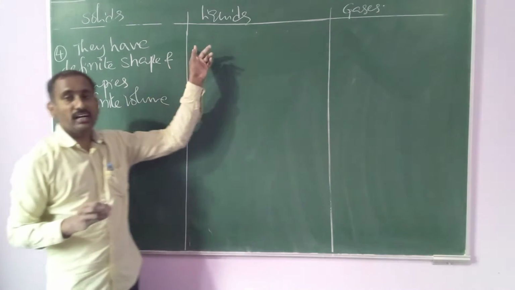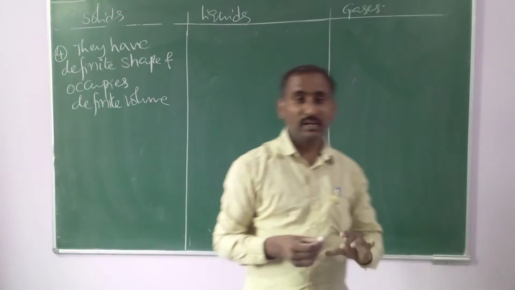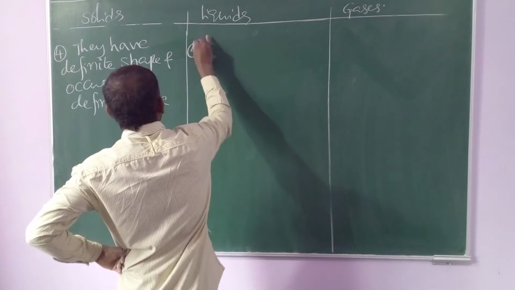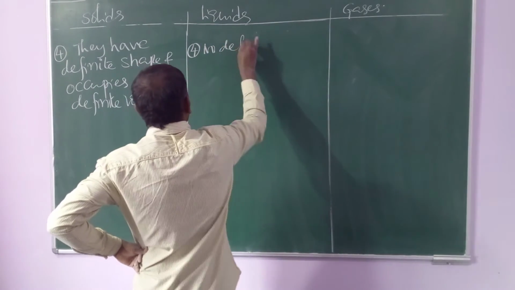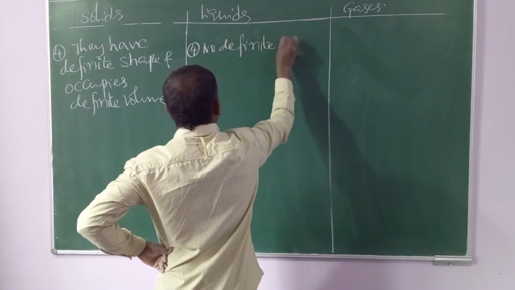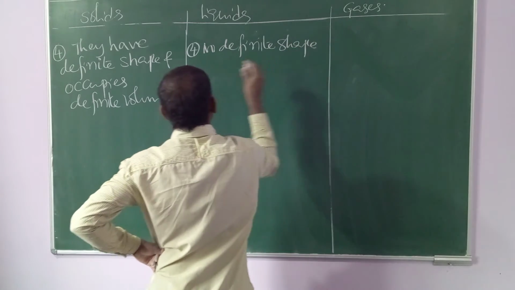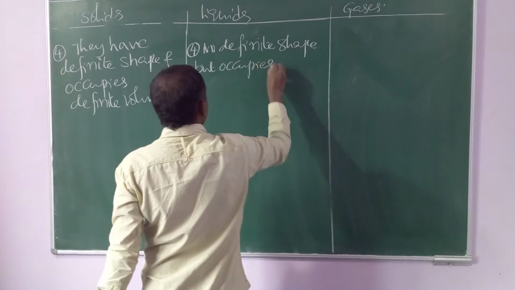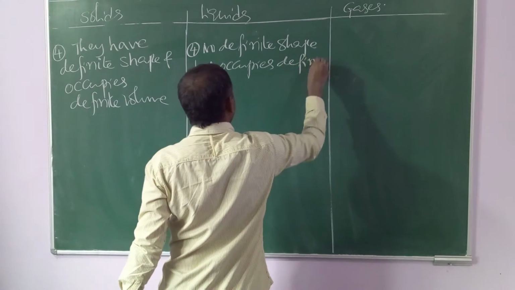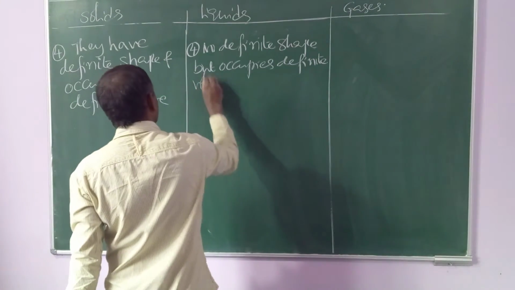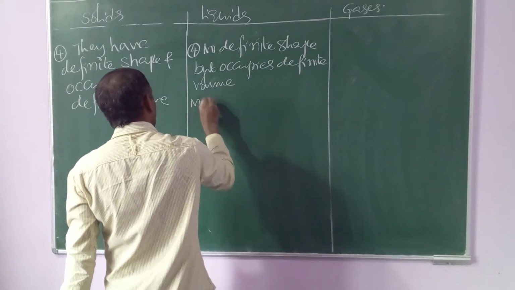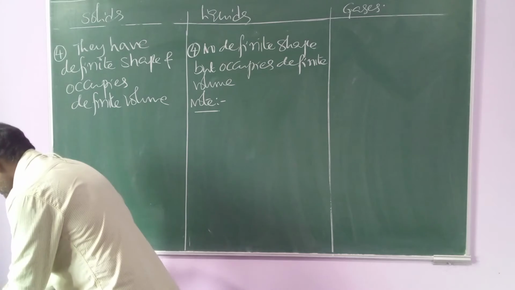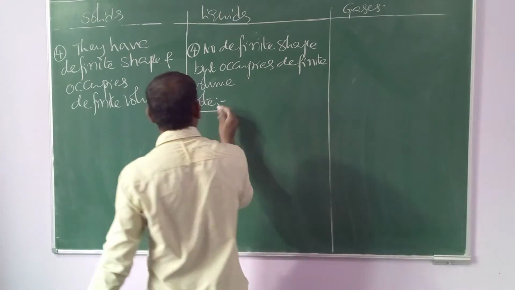Liquids do not have definite shape, but they occupy definite volume. Here you should remember this note: the shape of liquids is nothing but the shape of the container.